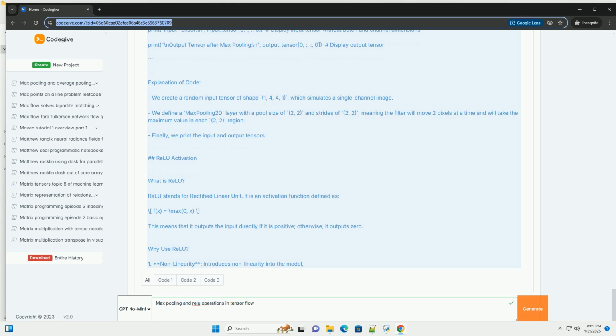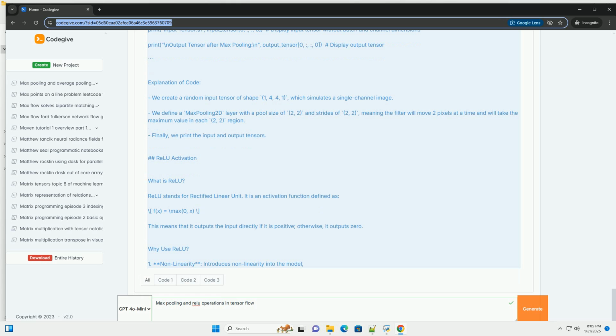Computationally efficient. TensorFlow implementation. Let's implement both max pooling and ReLU operations using TensorFlow. Prerequisites. Make sure you have TensorFlow installed. You can install it via pip if you haven't done so. Code example. Below is a code example demonstrating both max pooling and ReLU operations in TensorFlow. Explanation of the code. 1. Input tensor. A 4D tensor is created with shape 1, 3, 3, 1, representing one image in a batch of size 3x3 with one channel.